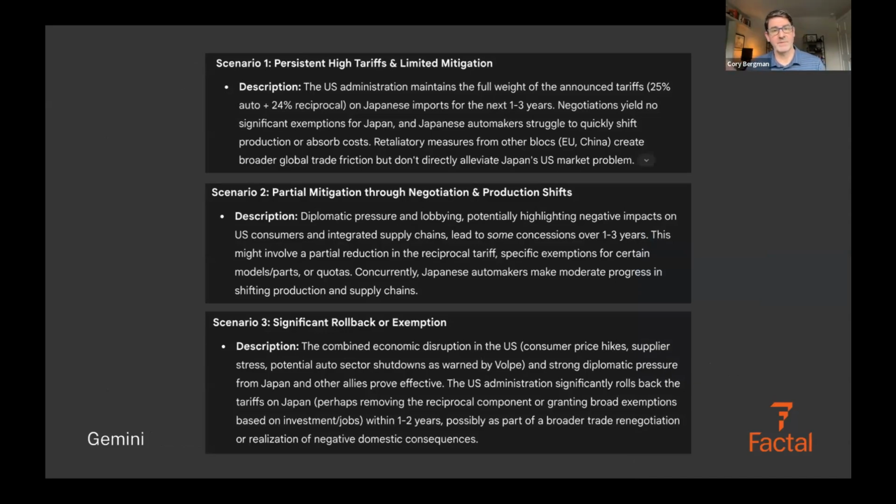Persistent high tariffs and limited mitigation, partial mitigation through negotiation and production shifts, and significant rollback or exemption. And then it goes into not only the summary of that, but all of the implications of it and different factors to consider. It's quite good. Now, it doesn't replicate what someone who is a specialist in this would write by any means, but as a generalist, it's a good report.